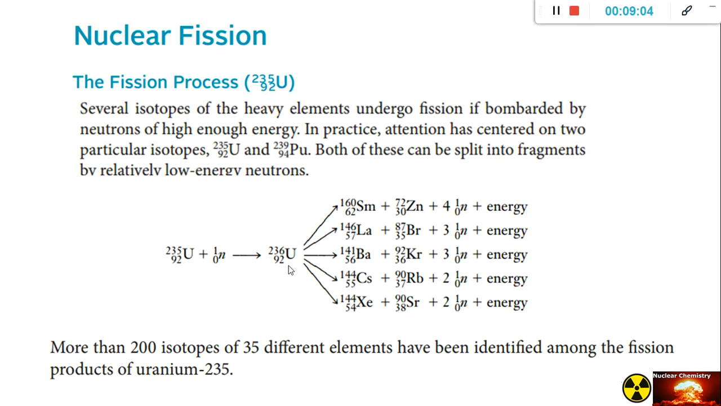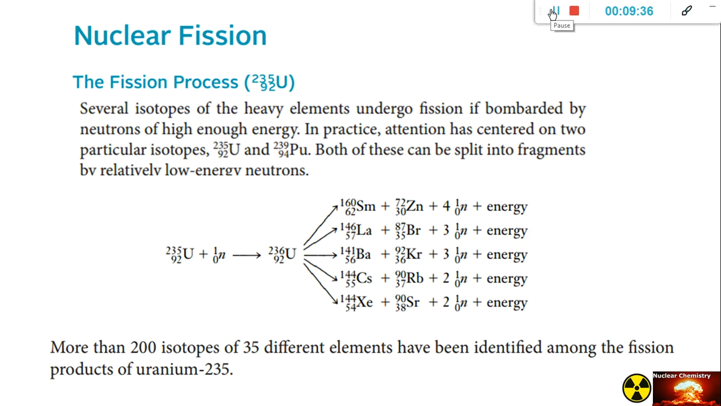Since this uranium-236 is short-lived, basically splitting the uranium-236 or 235, this uranium-236 will break up to give other isotopes. So we have here the following.